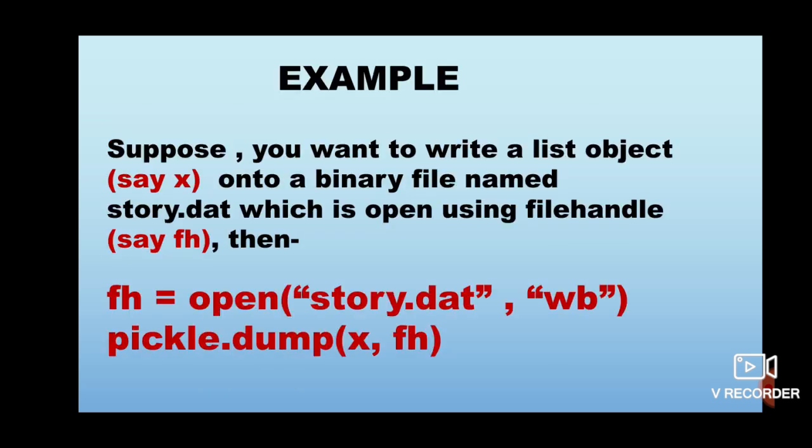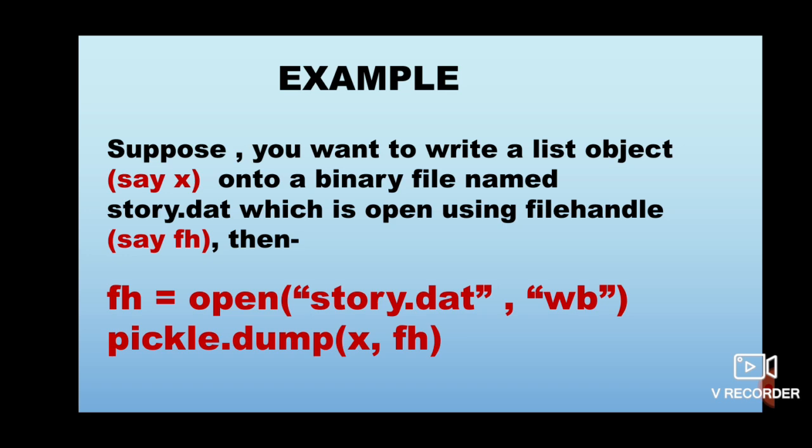Suppose you want to write a list object named X onto a binary file named story.dat, which was opened using file handle fh. So fh is the name of the file handle and X is the object that has to be written. First of all, how will we open this file? fh is equal to open, the name of the file is story.dat, and we are opening it for writing purpose, so wb is the mode.